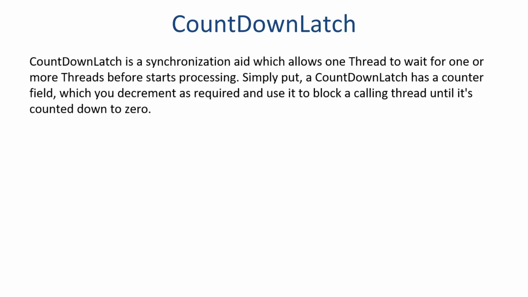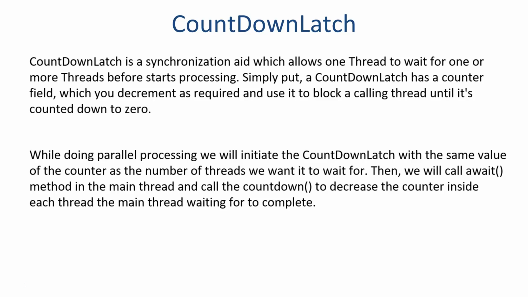So, an example of countdown latch is you can use it as a join. So instead of joining the threads, you can use the countdown latch. And how will you use it? Inside the threads, you increase the counter, and once the thread finishes processing, you decrease the counter, and then the main thread is basically waiting for the countdown to reach 0. And when the other two threads that the countdown is waiting for die, then the countdown will decrease to 0 and the main thread will resume. So one of the functionalities which you can implement with countdown latch is the join functionality.